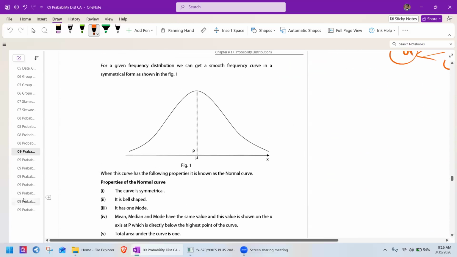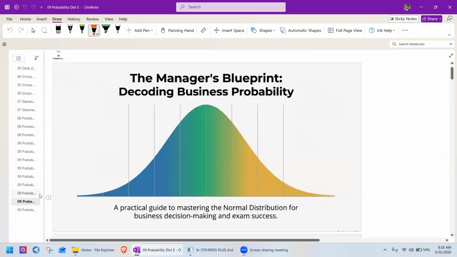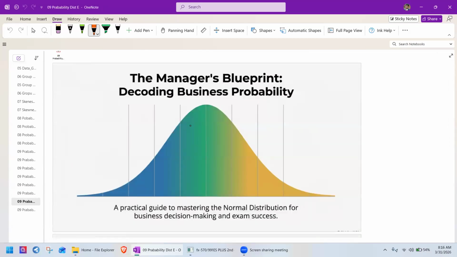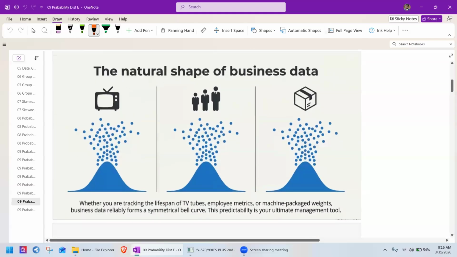Let's move to the slide. The Manager's Blueprint: Decoding Business Probability, a practical guide to mastering the normal distribution for business decision making and exam success. You see the natural shape of business data. You see the lifetime of the TV tube, the height of the students, and the weight of some packages.